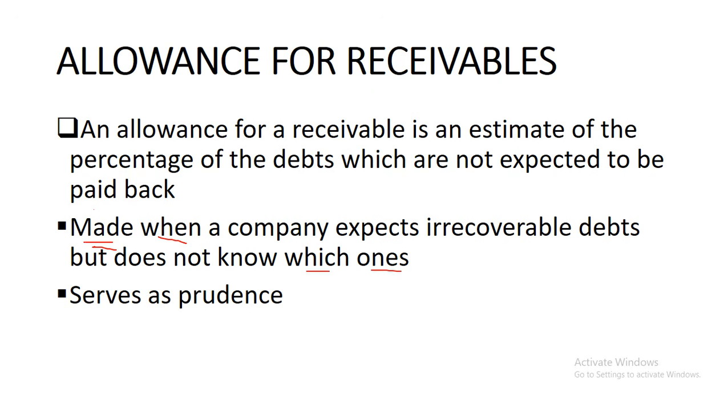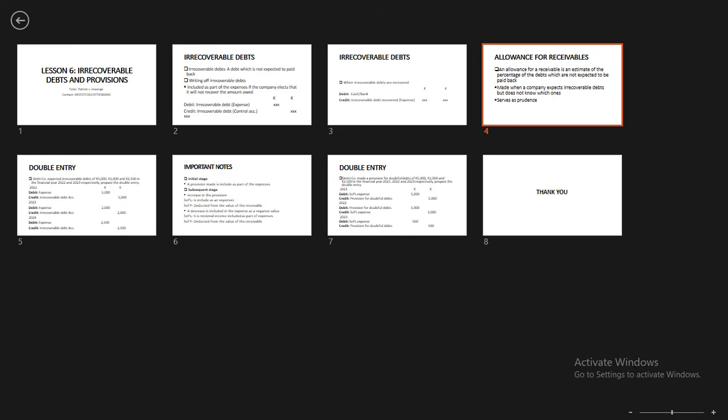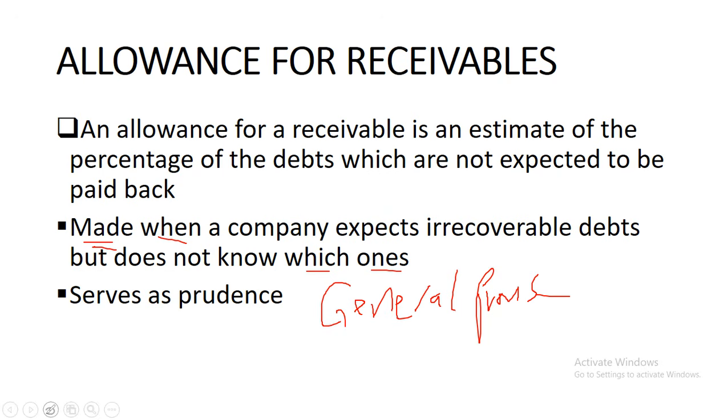There are two provisions: there's a general provision, and there's also a specific provision.